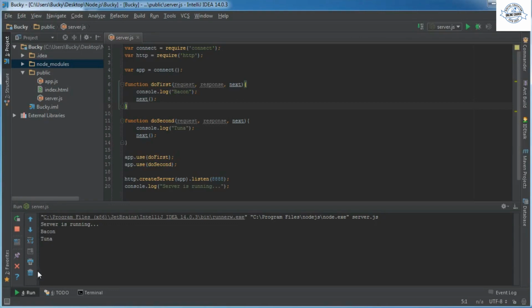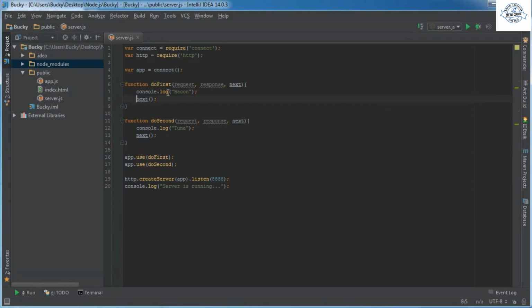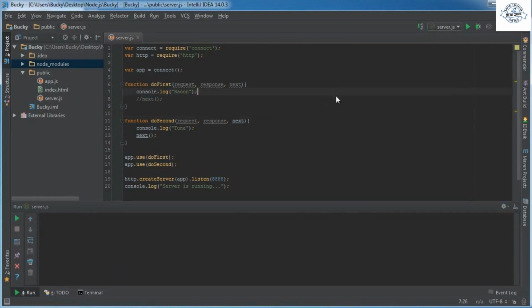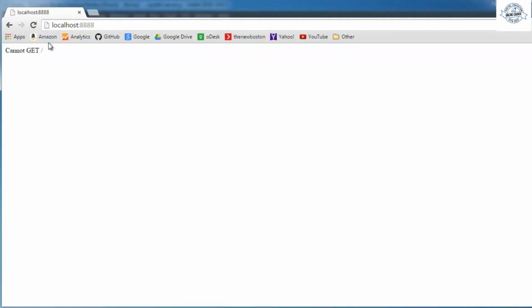Bacon and tuna. Now again, you don't always have to have this next right here. What you can do is you can actually make some kind of logic. Again, this would typically be something like you're going to test if the user has permission to do this thing or that. I guess that's Python code. I'm a little used to typing Python. But what you can do is you can actually decide if you want to call this next method or not. So let me clear this out and run this again. And let's make another request.